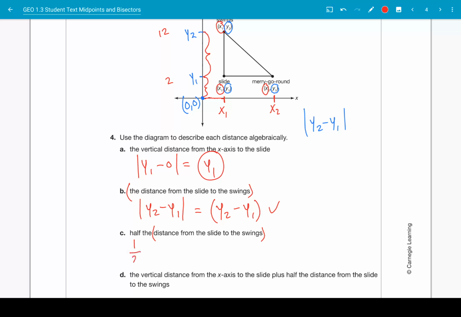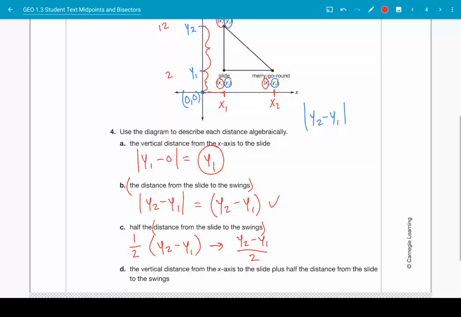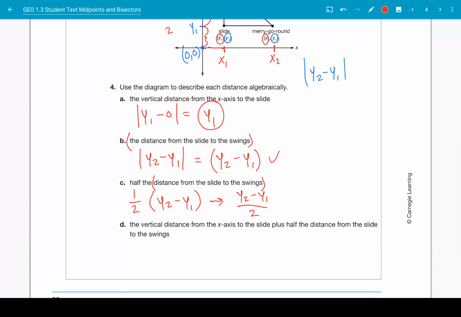So half we'll write down as 1/2, and then we'll write down the distance from the slide to the swings as y2 minus y1. And the way that we're going to write this is y2 minus y1 divided by 2, like a fraction. Good. So far, so good.